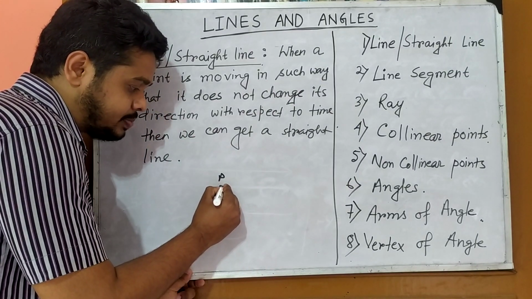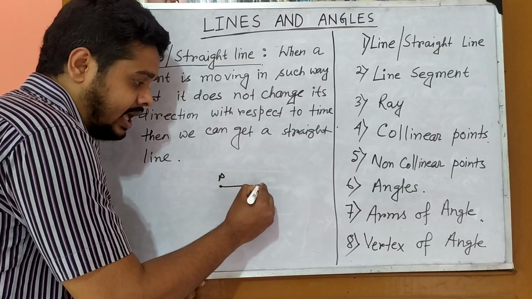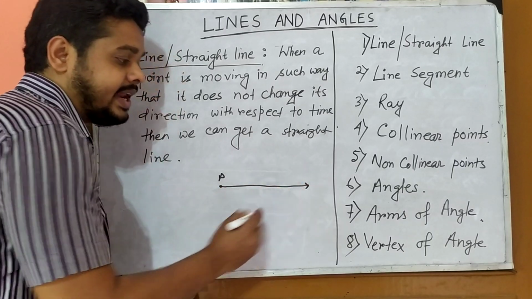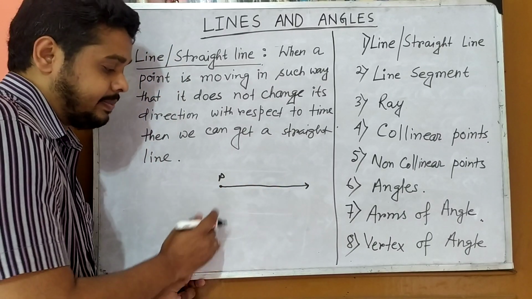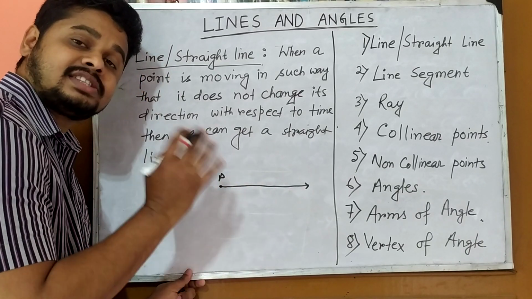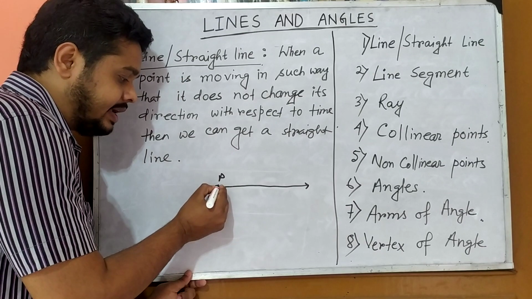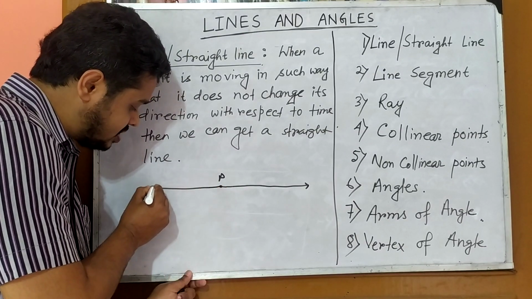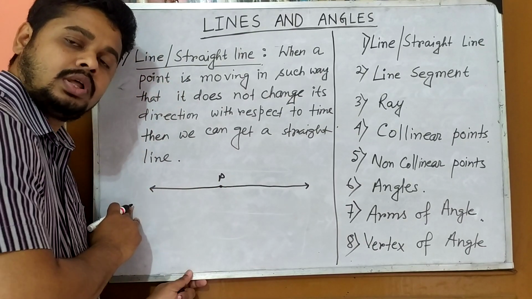Suppose P is moving in this direction and does not change its direction. At that time it is called a straight line, or simply we can say line. It can move in the opposite direction also.